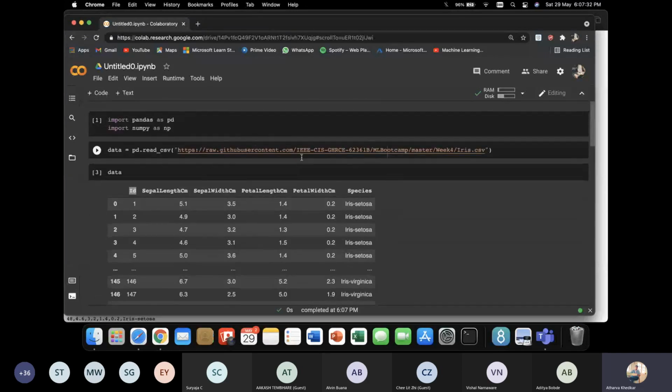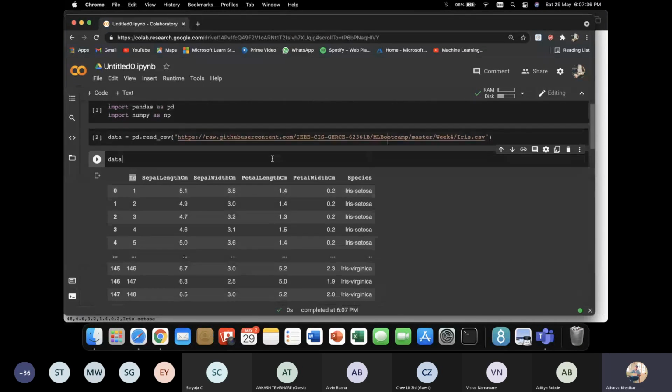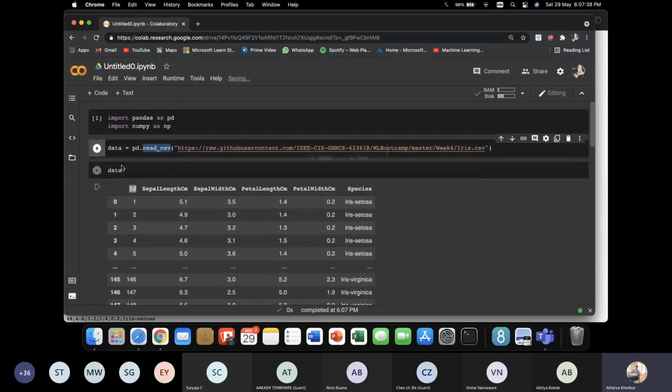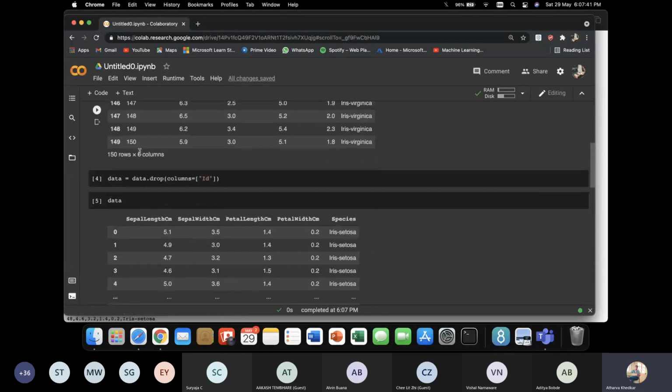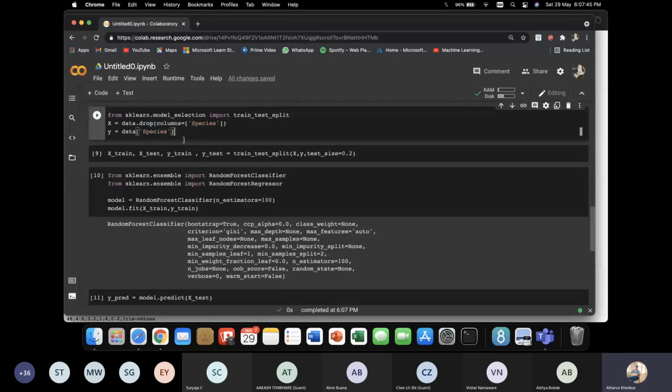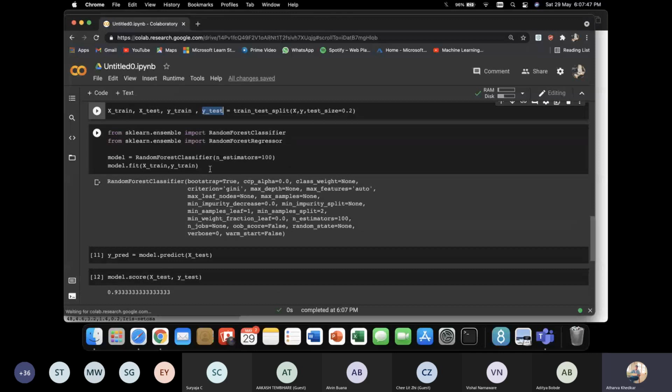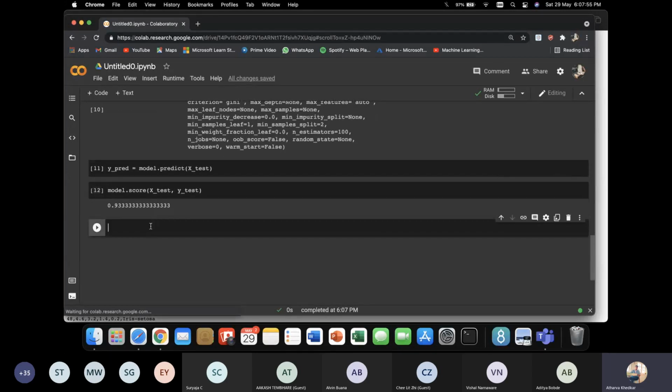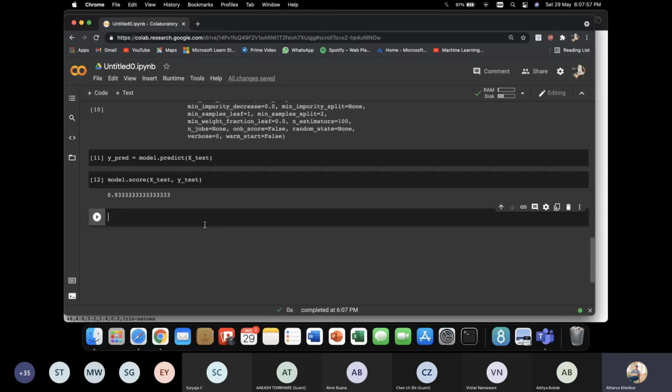You can see Aditya was explaining theory for one hour, and how much code do we need? Very little. What do we do? Import the data, select our x and y, split our x and y, import the ensemble method random forest classifier, fit the data and get our value. As easy as that. But the thing is, you should know what happens in the background.